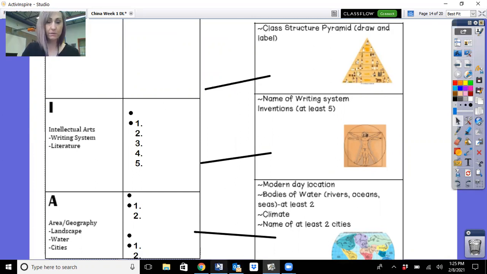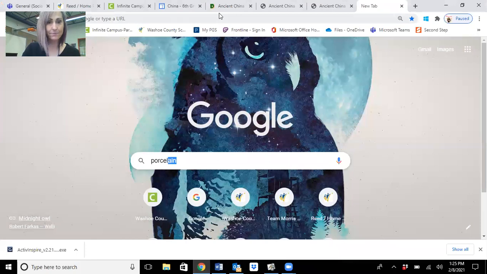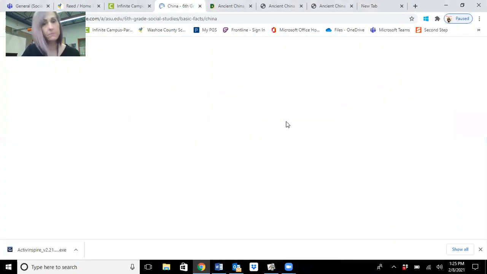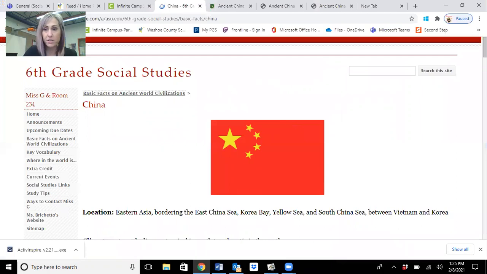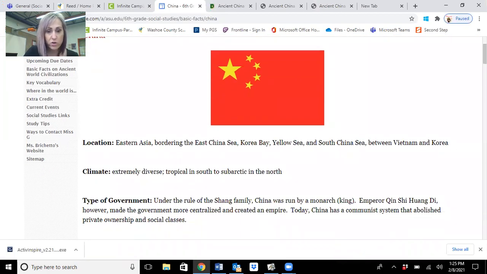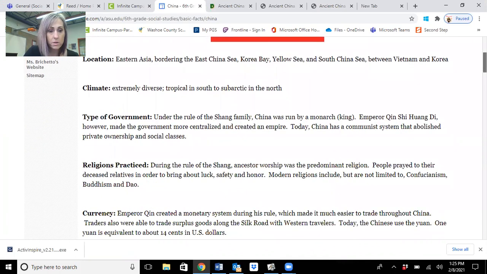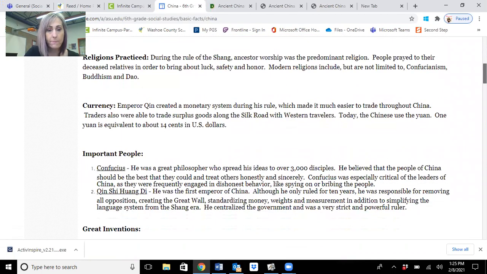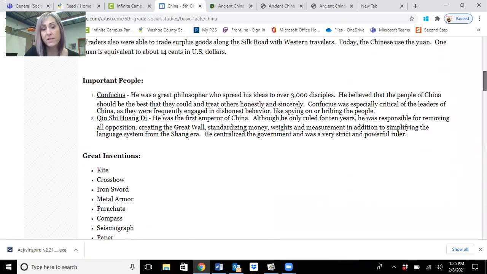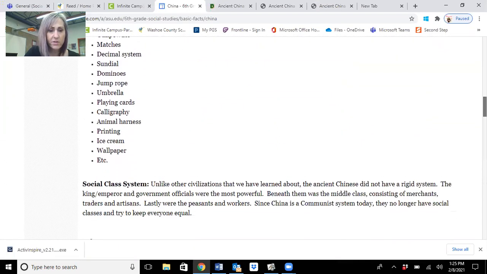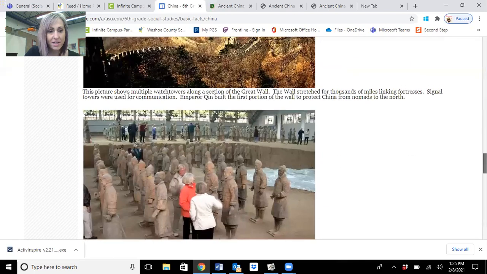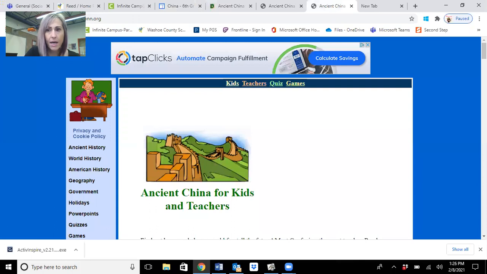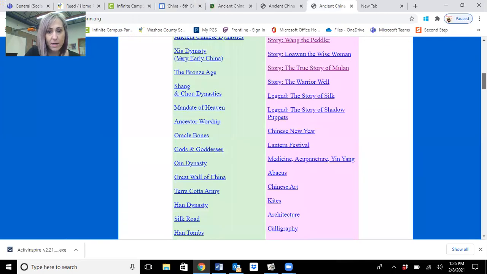Intellectual arts. This one was tricky, finding the writing system. So this is Miss G. This is my favorite one where we get our information. But I even think this one was a struggle. See, here's ancestor worship. They eventually changed to the religions of Confucianism, Buddhism, and Taoism, like we talked about. Emperor Qin did create a monetary system, money, but mostly it was trading. So this was tricky, trying to find the writing. I actually struggled on this, which is why I'm helping you with this one.